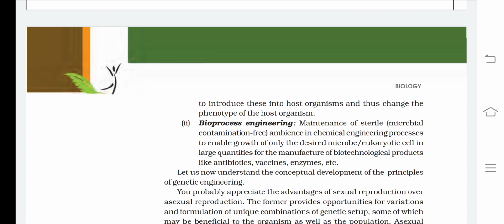Second, bioprocess engineering, maintenance of sterile or microbial contamination free ambience in chemical engineering processes to enable growth of only the desired microbe or eukaryotic cell in large quantities for the manufacture of biotechnological products like antibiotics, vaccines, enzymes, etc.